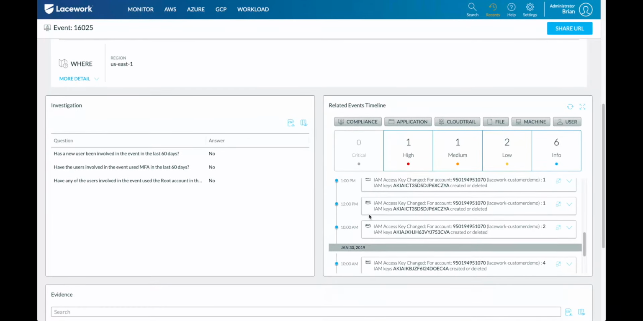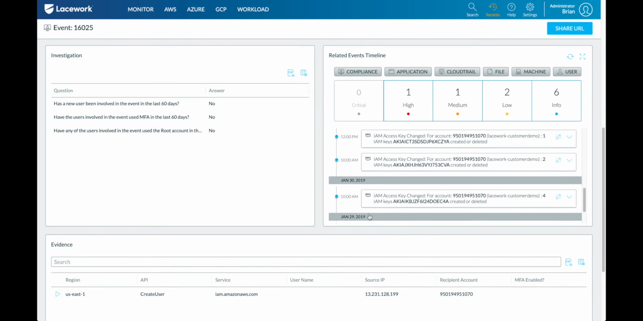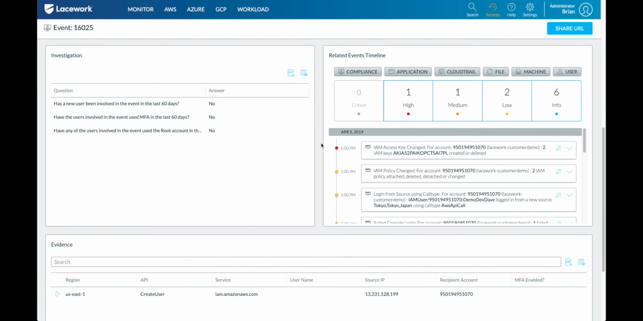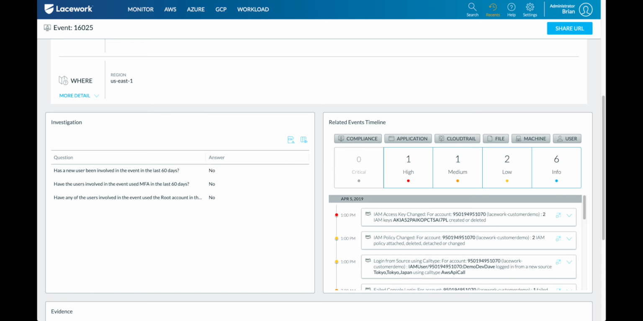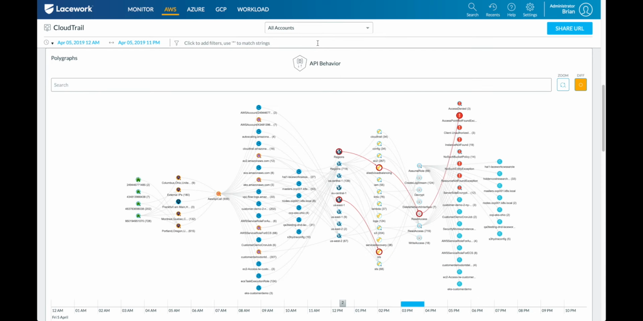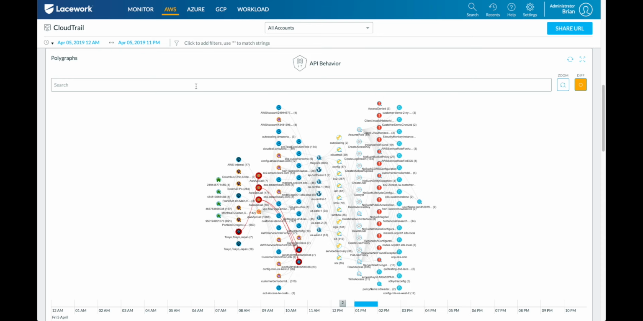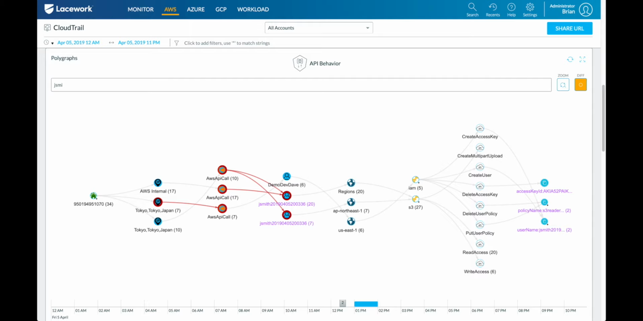And I could go into these related events to really deep dive and understand what happened. But to illustrate the power of the polygraph, I'm going to jump back there and I'm just going to adjust my time frame. So here's April 5th and I'm going to switch this to 1 p.m. Using that new username, search for Jay Smith. And the first thing I want to do is understand exactly what was it that demo dev Dave did.